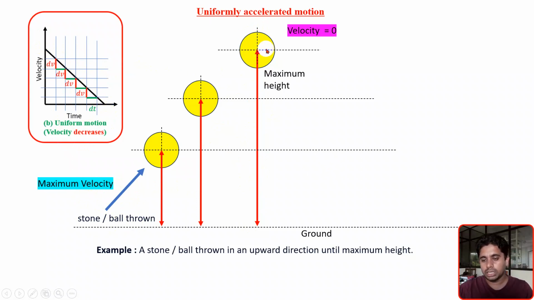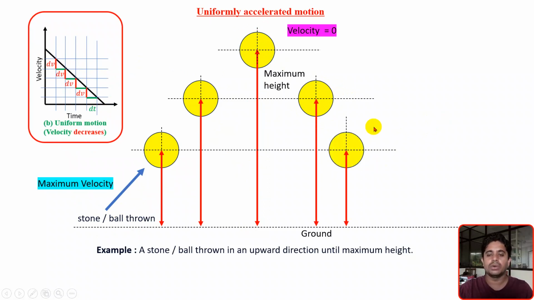Now, after achieving this height, the ball will go down. Suppose it has reached this position. Again, it has come down and reached this position. Before touching the ground, the velocity of the ball or the object will be the maximum. Obviously, once it touches the ground, its velocity will become zero.